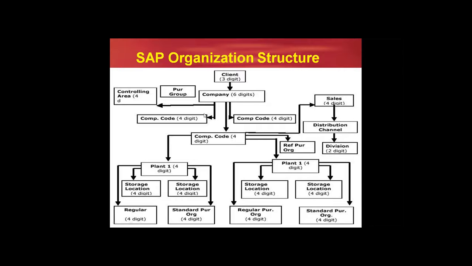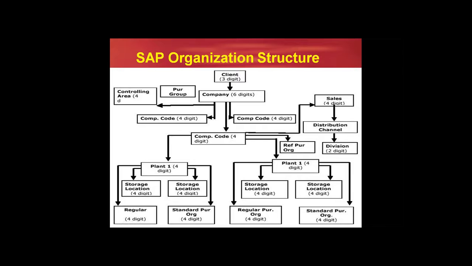Next, what is this company? Six digits means, in the SAP system, to create or define a company, the maximum number of alphabets, alphanumeric and numeric characters allowed is 6, not more than that. Minimum is 1 and maximum is 6. Now here, what is the company, guys? Tata Group of Industries.